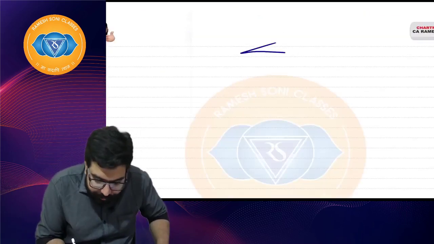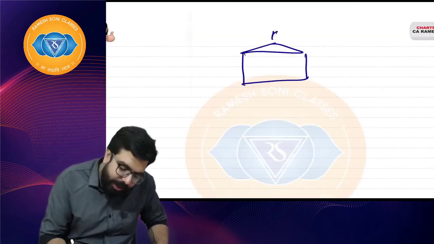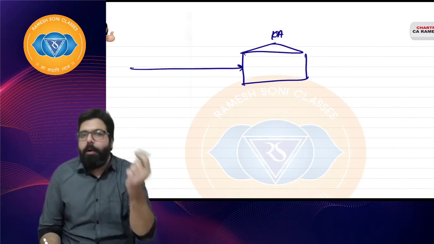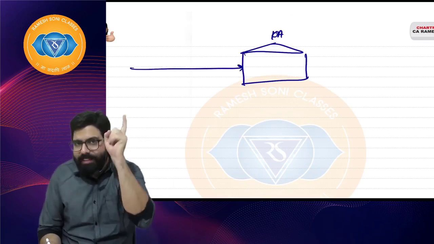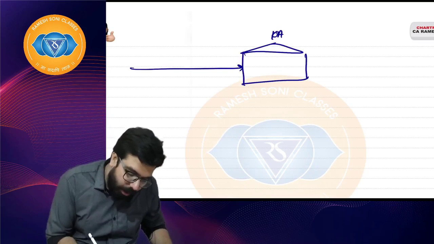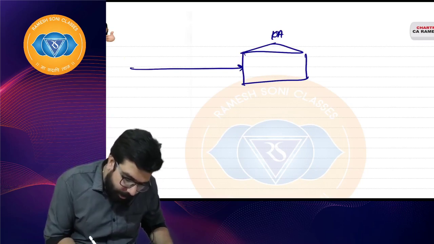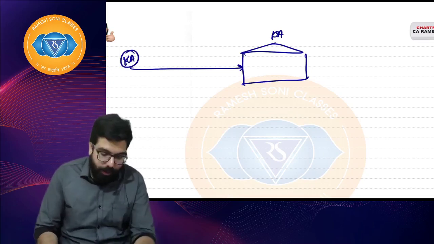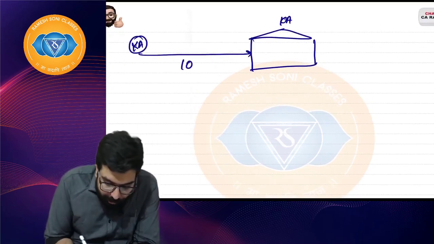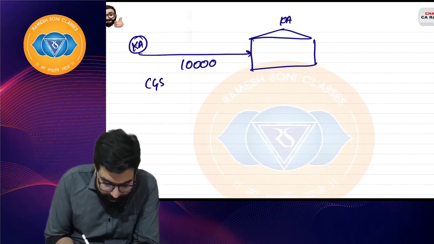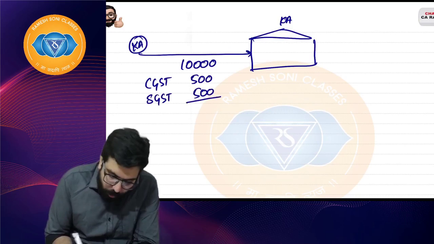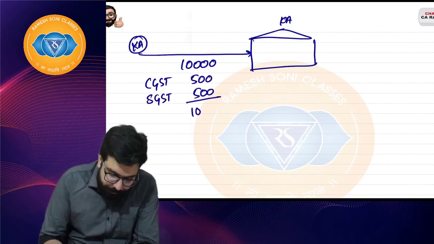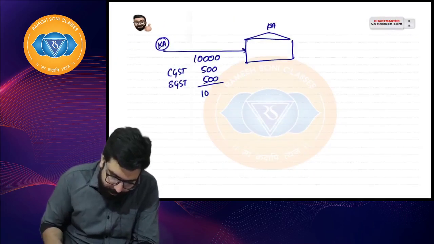The same example I will go ahead and modify a little. There is one person from the state of Karnataka. He has gone ahead and bought goods. Everyone, very important, please listen carefully. He has bought goods from a person in Karnataka only. One Karnataka guy has bought goods from a guy in Karnataka. 10,000 rupees ka goods he has bought. He paid CGST 500 and he paid SGST 500. So 10,000, 11,000 only, no? Yes, sir.